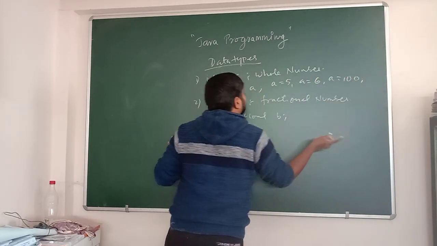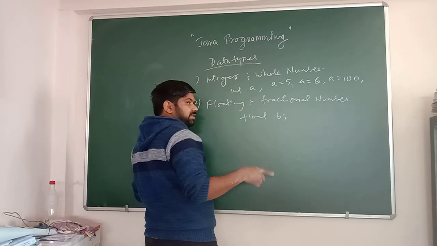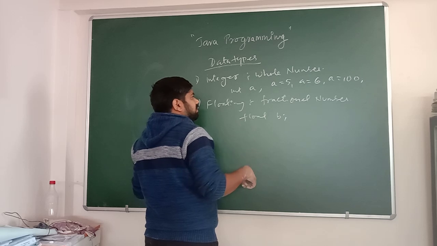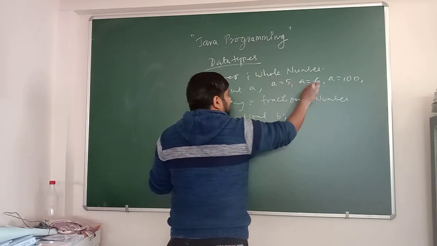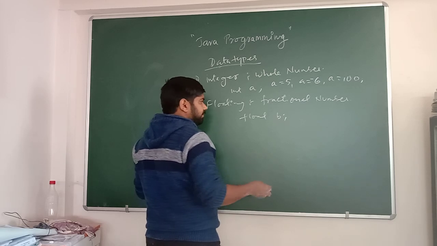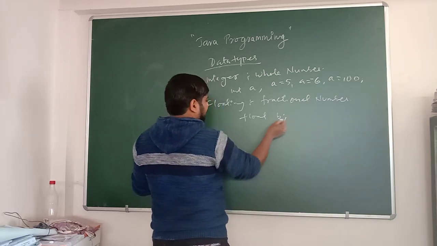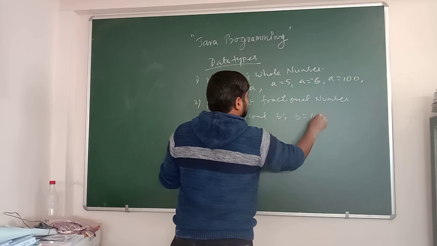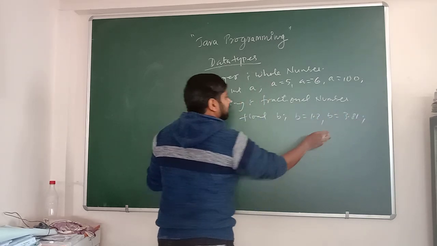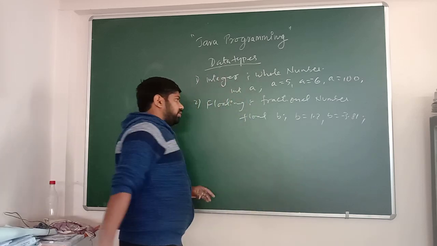These are whole numbers. It cannot be a fractional number, but it can be a negative number also. It can store -6 because -6 is a whole number. Next examples for float: b equals to 1.2, b equals to 3.81. Similarly it can be negative and positive both.